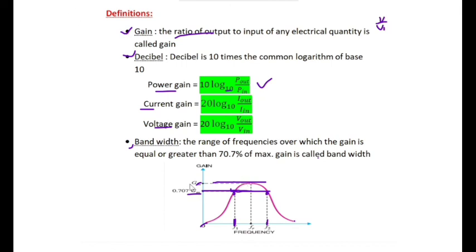The curve drawn in this manner is called the frequency response of that amplifier. It is drawn between frequency and gain.